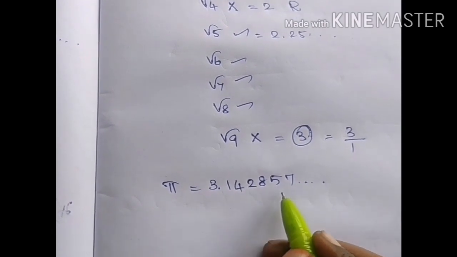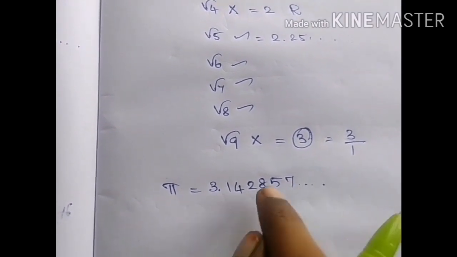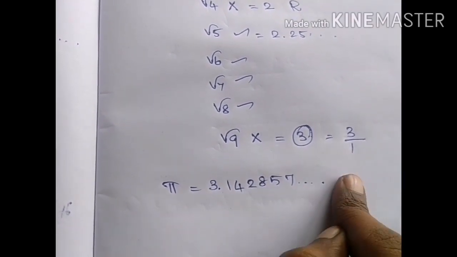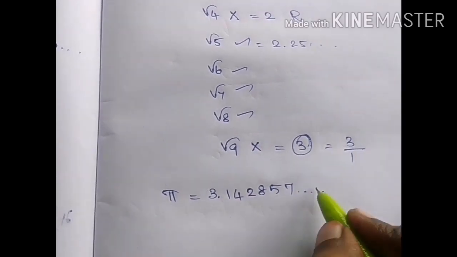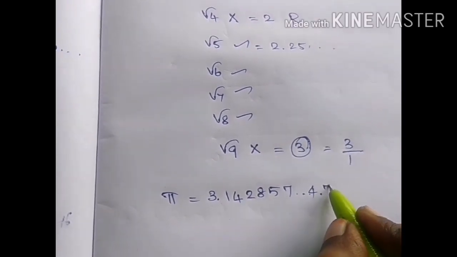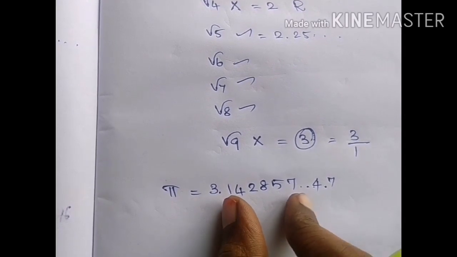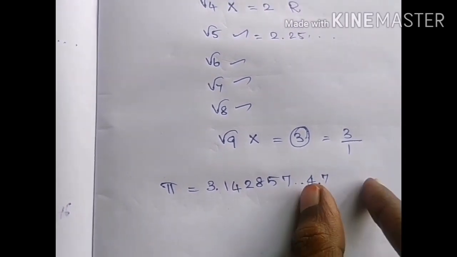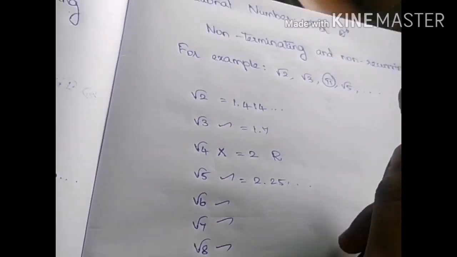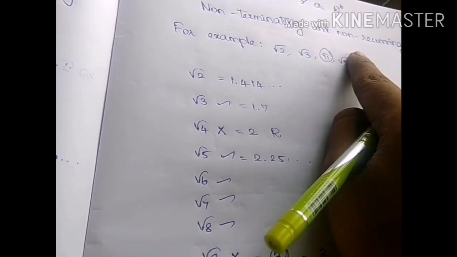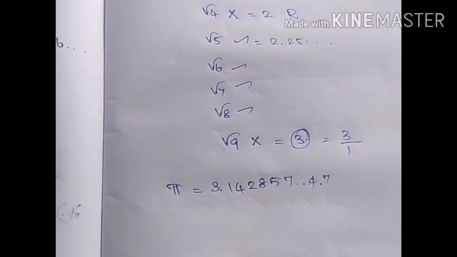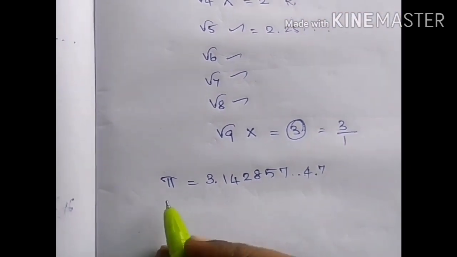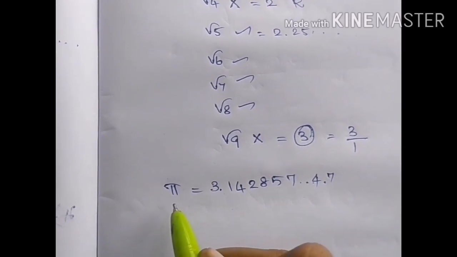All these numbers have not repeated, and even if it repeats back, that is, this 4 may repeat back 4, 7, but you will not get this same order. That is why it is non-recurring. That is, it does not have a repeating pattern. So pi is an irrational number.